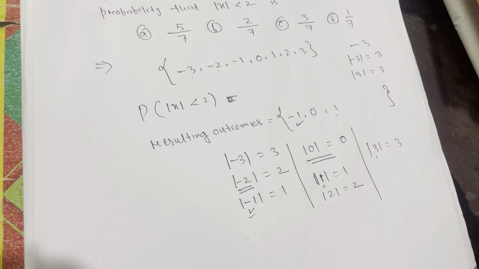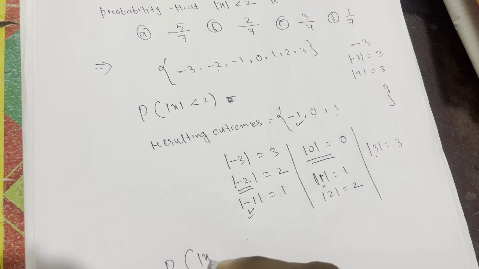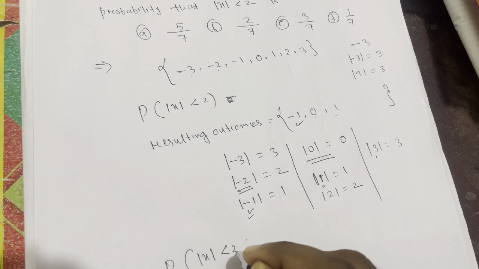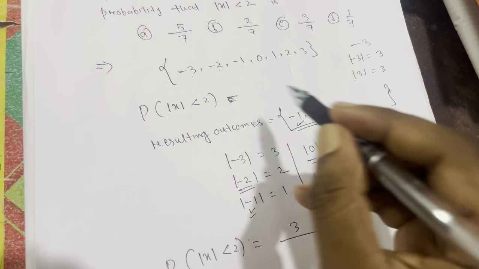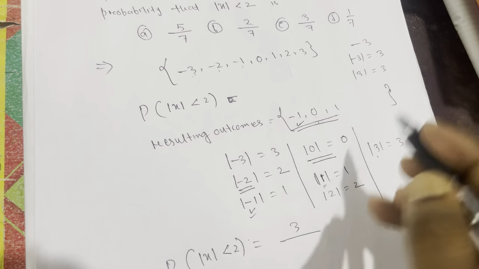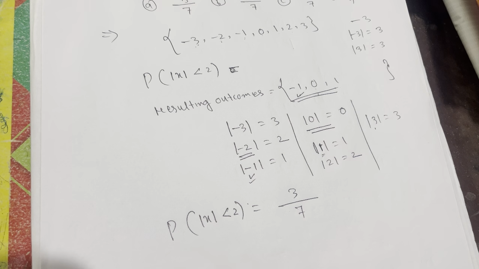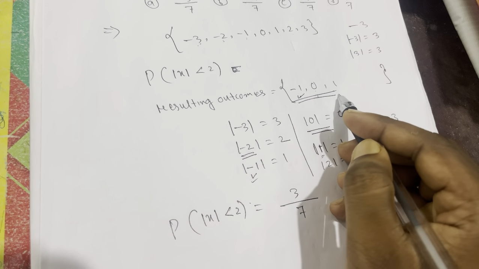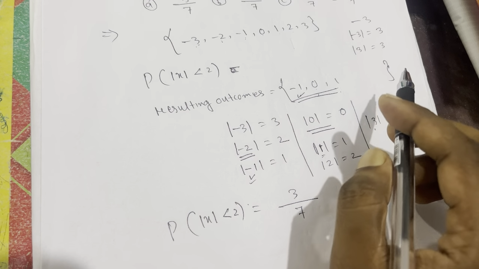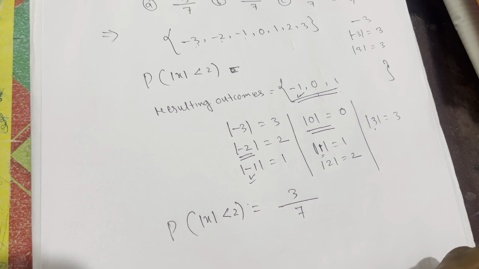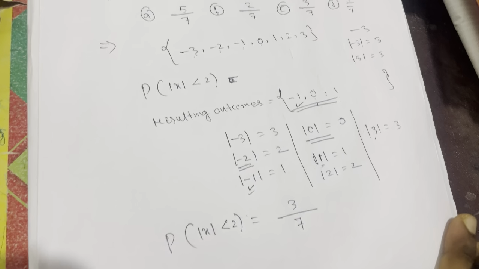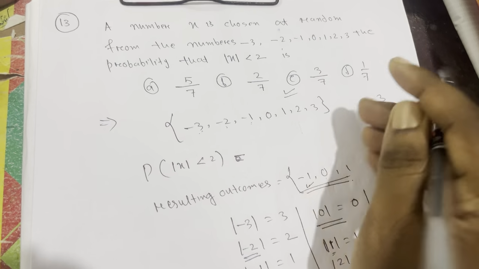So the probability of a number x where the modulus of x is less than 2 is equal to what? How many numbers did I get? 3 numbers. So 3 out of how many numbers? 1, 2, 3, 4, 5, 6, 7, so 3 by 7. So the answer will be 3 by 7, yes or no? Because I got 3 outcomes whose modulus value is less than 2. The other numbers have a modulus value greater than 2, so that's why 3 by 7 is the answer. 3 by 7 means option C is the correct answer.